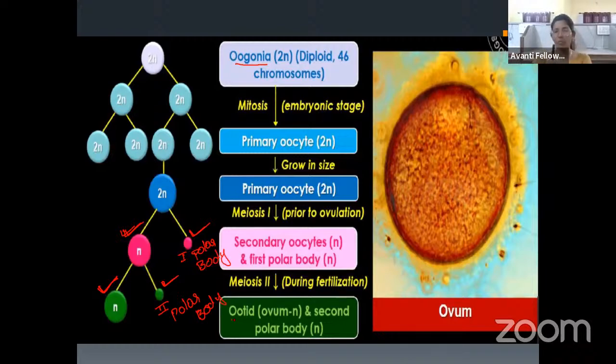And then the primary oocyte undergoes the maturation phase. In the maturation phase, first comes meiosis 1. Primary spermatocyte will give a secondary spermatocyte. Primary oocyte will give a secondary oocyte. And then ultimately ootid and spermatid. That's it. So one more extra step happens in spermatogenesis. The spermatid will undergo the process called spermiogenesis, which ultimately leads to the formation of a functional sperm. Okay, so this is it.